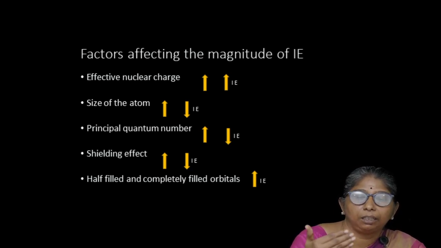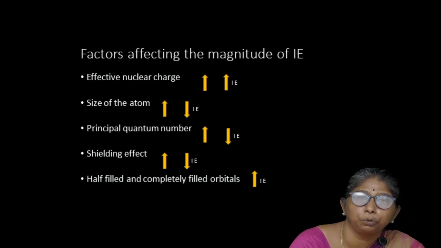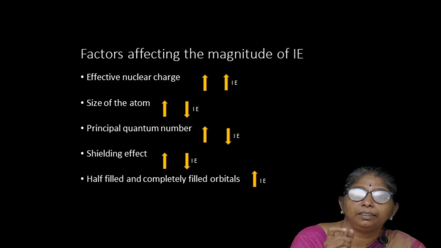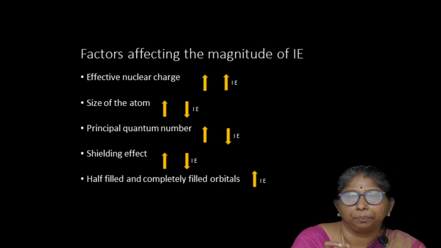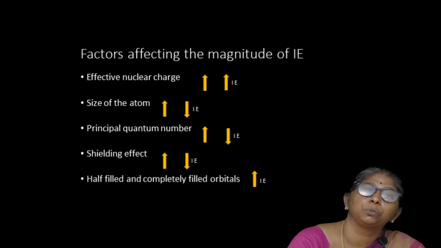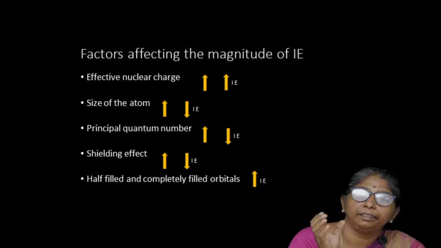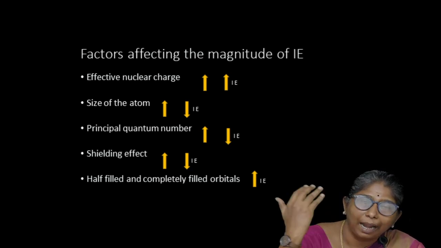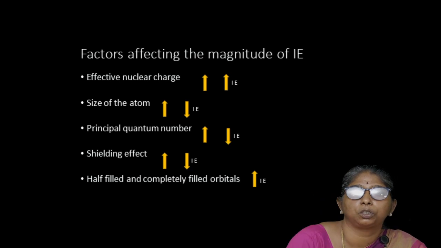First point, effective nuclear charge. What happens? The nuclear charge, that is the number of protons present inside the nucleus, makes the nuclear charge. So if the nuclear charge is more, that is, if there are more protons, then the nucleus will exert more attraction towards the outermost shell electrons.